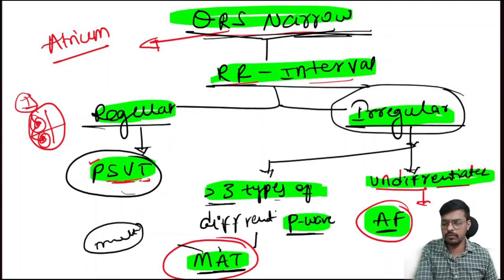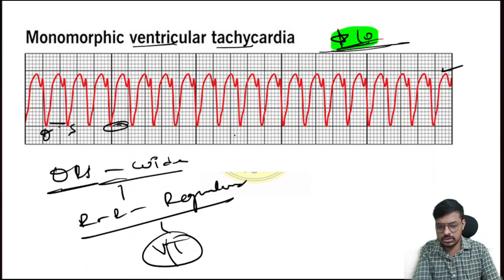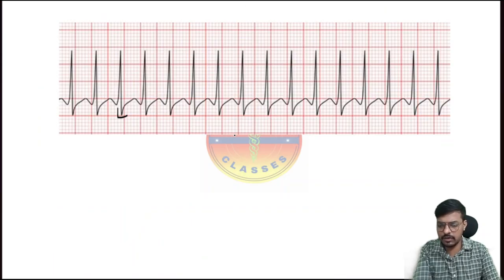If the P wave is unable to be identified, that is what we call atrial fibrillation. In this entire process, the QRS complex comes normally. Let me show the images so people will be able to identify it very easily. Okay, look at this image.